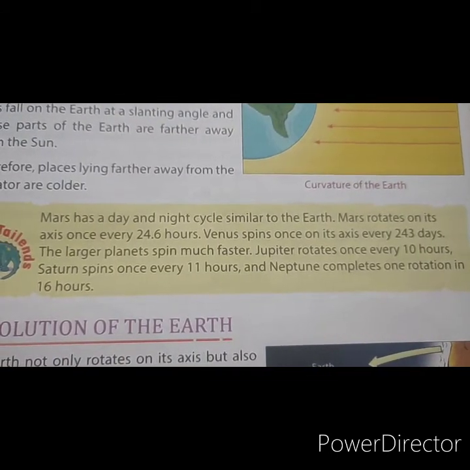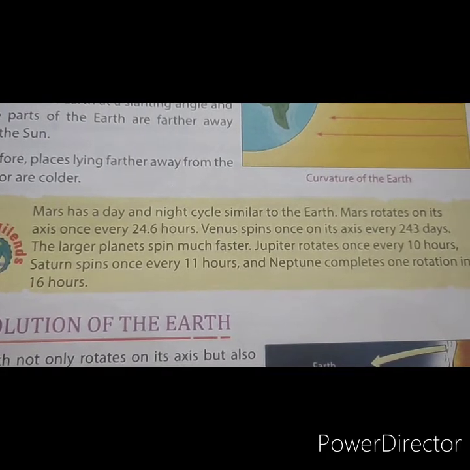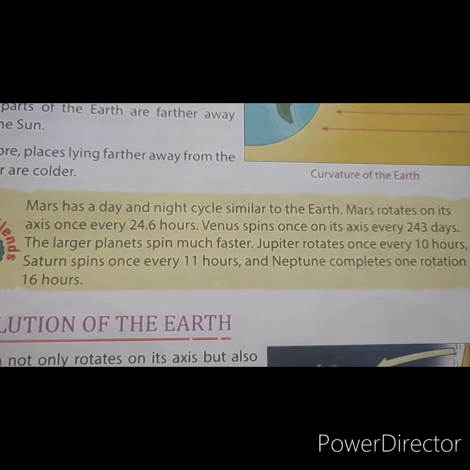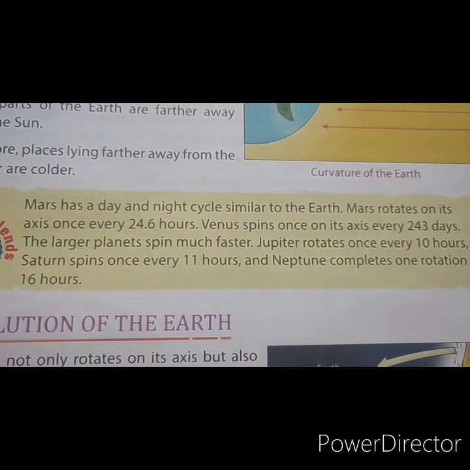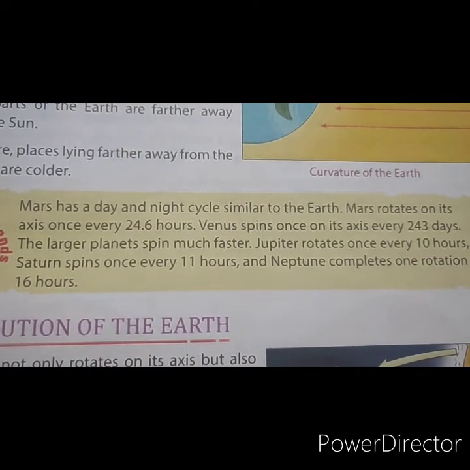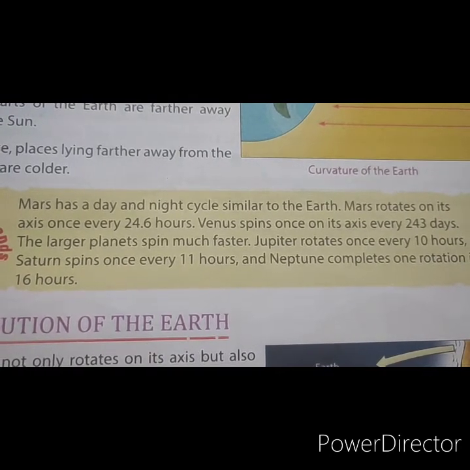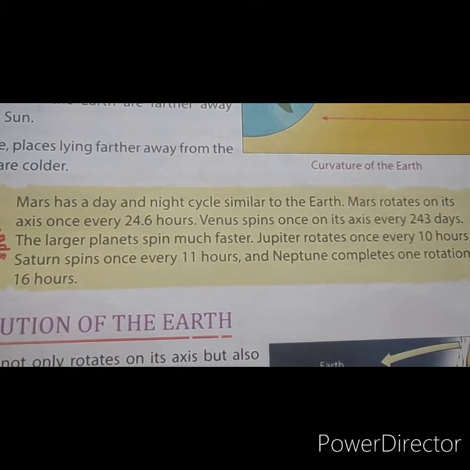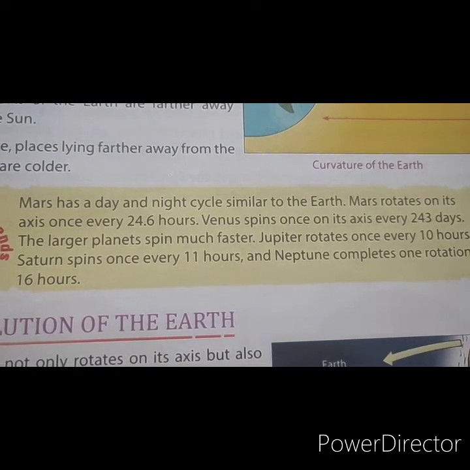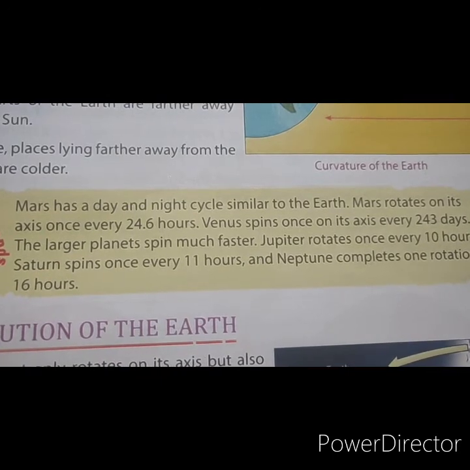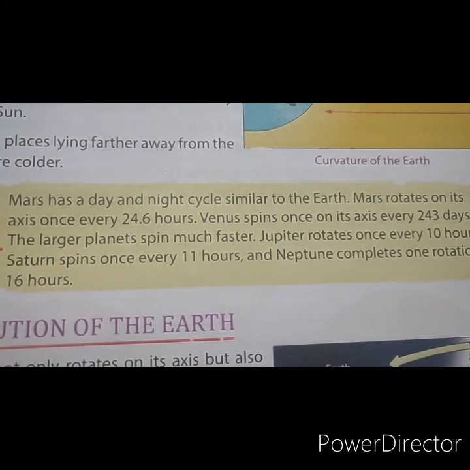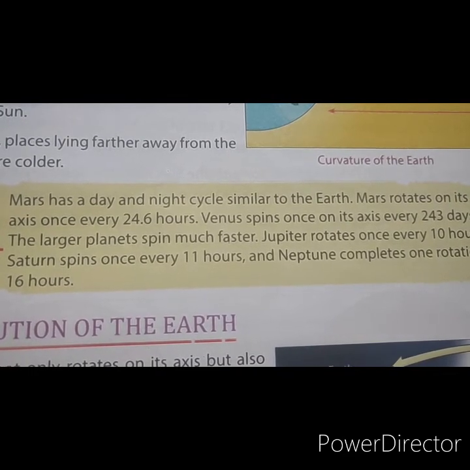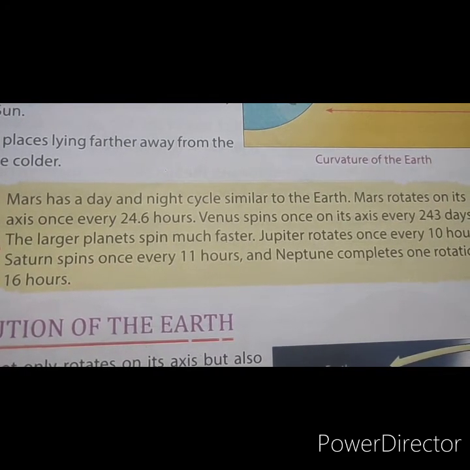Mars has a day and night cycle similar to the Earth. As Earth has a day and night cycle, Mars also has the same. Mars rotates on its axis once every 24.6 hours, and Earth rotates on its axis once every 24 hours.